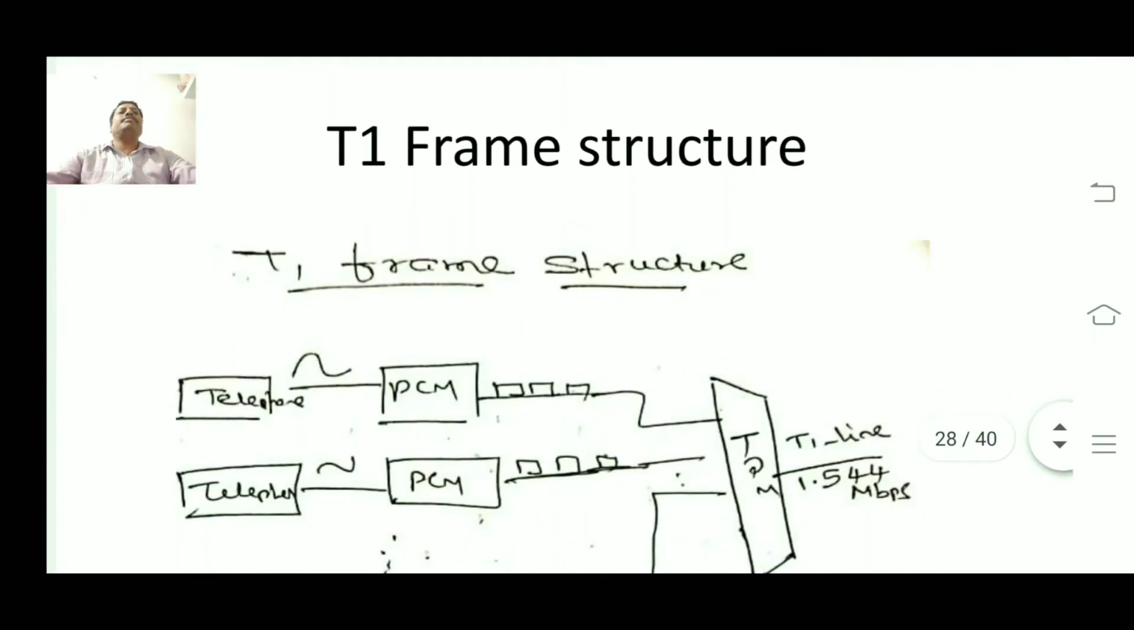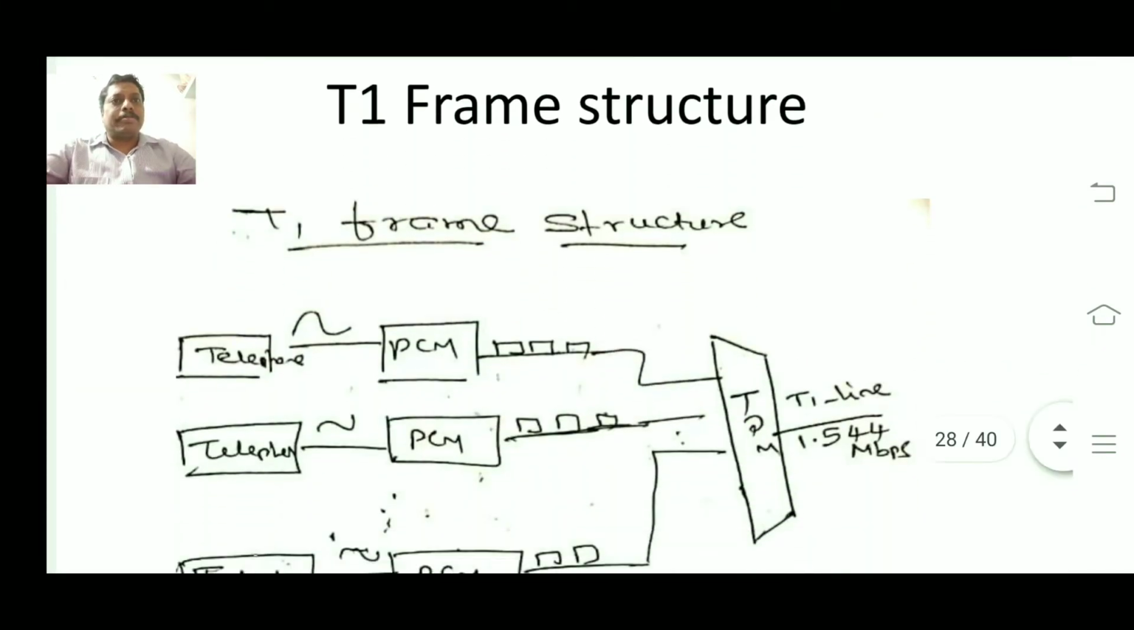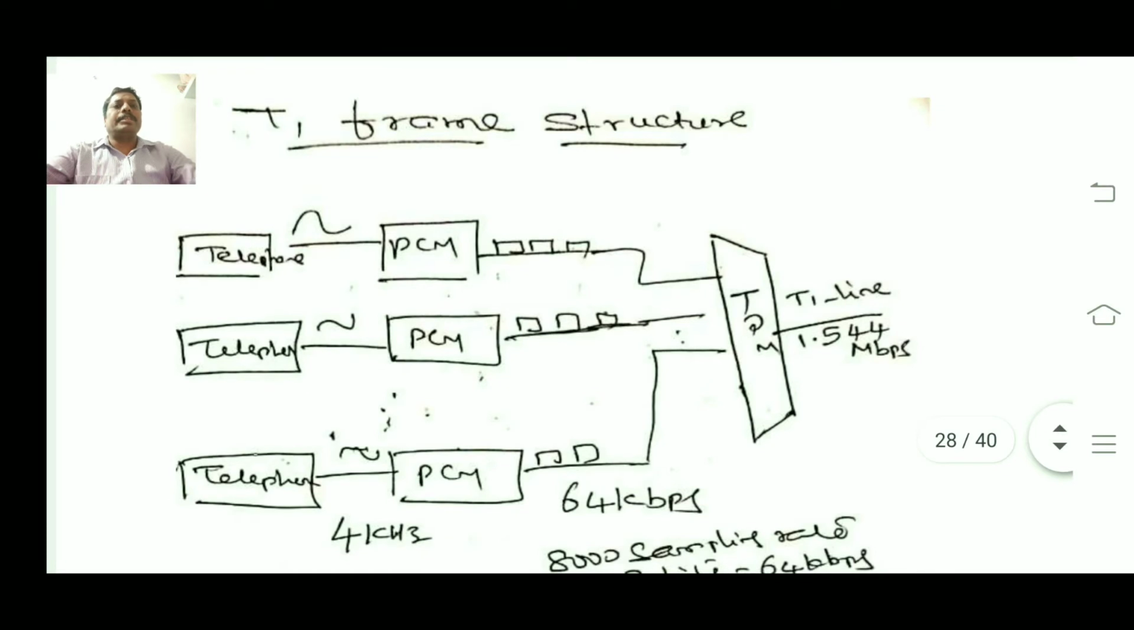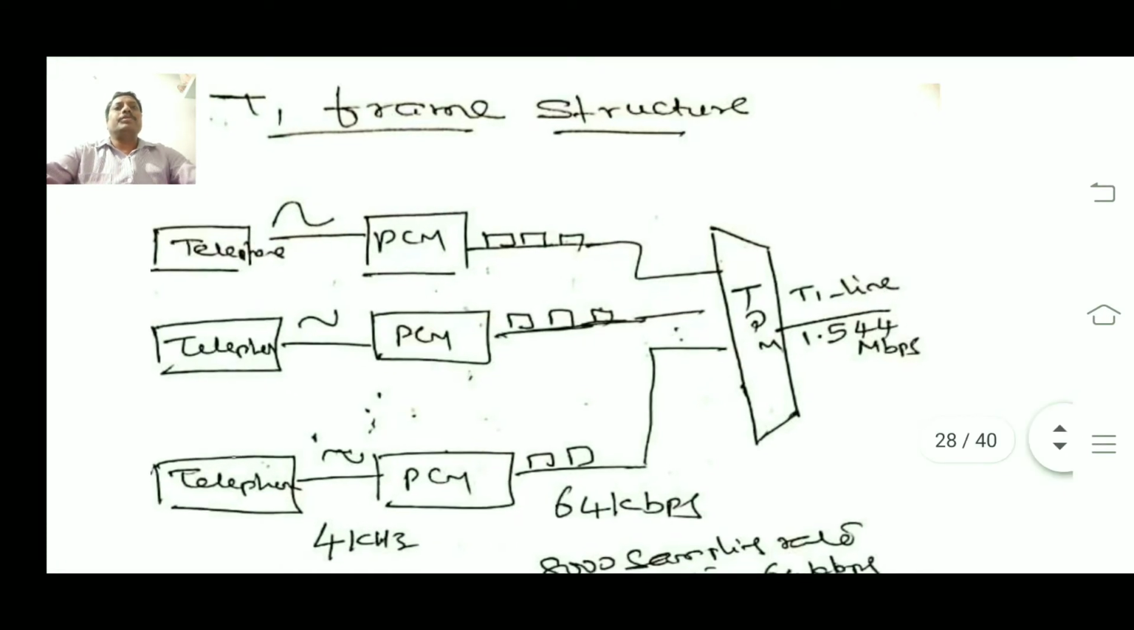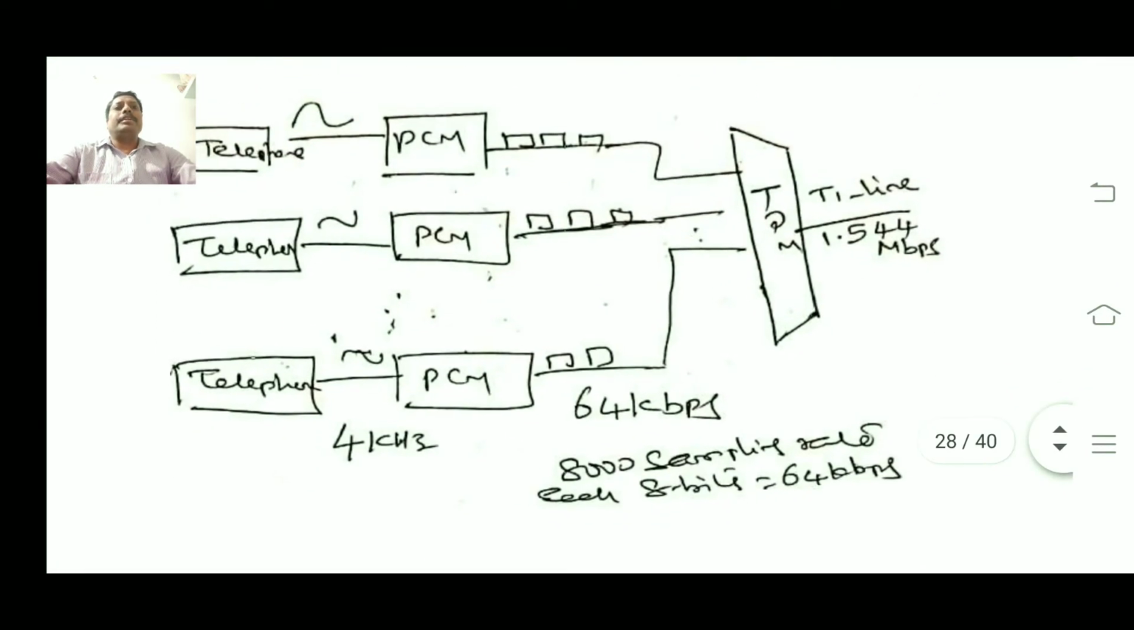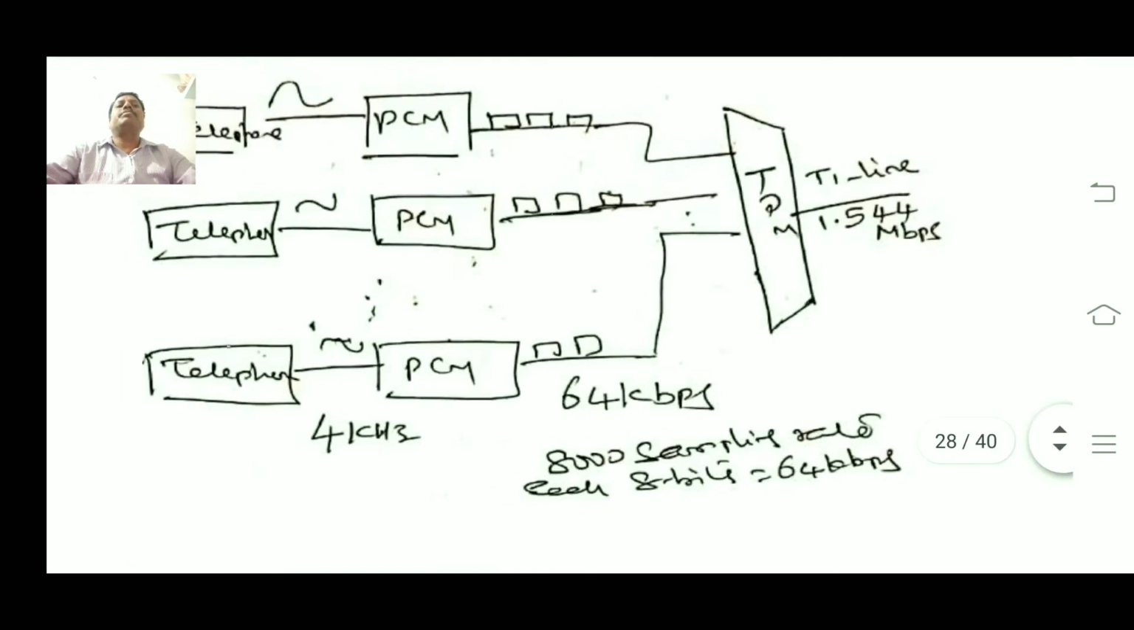That is the T1 frame. How is it formed? As I calculated here, each telephone line generates an analog signal of 4 kilohertz frequency. With the help of pulse code modulation, we get that analog signal into digital form. So here we get a speed of 64 kilobits per second.